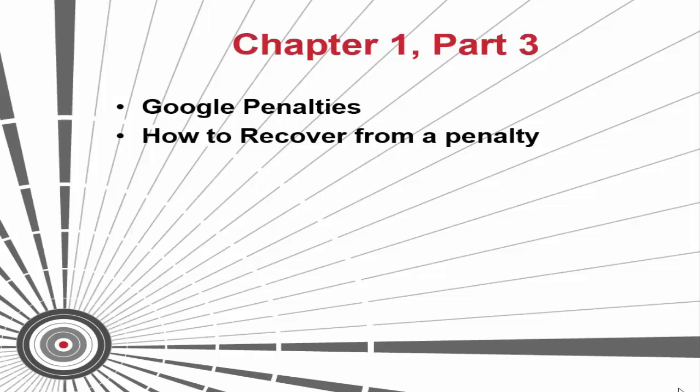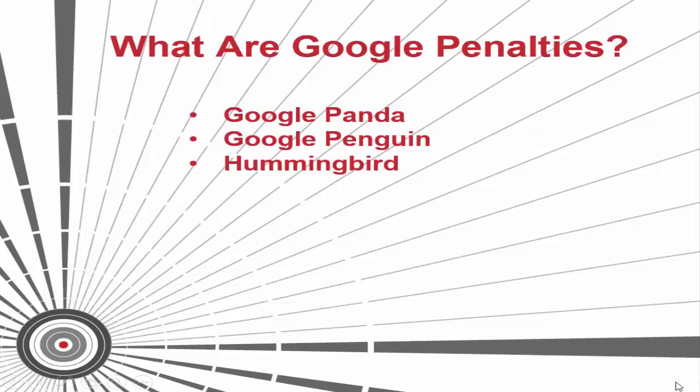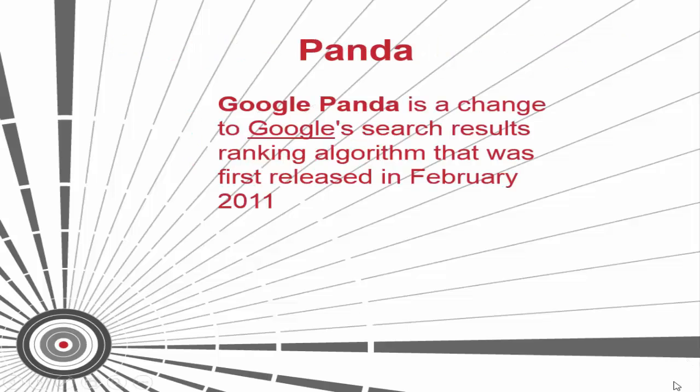This is the SEO chapter, and in this section, we'll be discussing Google penalties and how to recover from those penalties. So let's discuss what Google penalties are. They fall under three different algorithm changes: Google Panda, Google Penguin, and Hummingbird, which is based on semantic search. So let's go ahead and discuss Panda first.